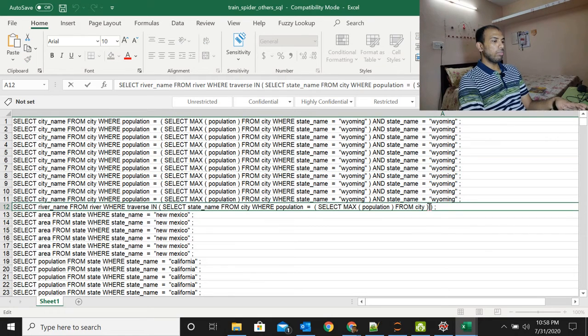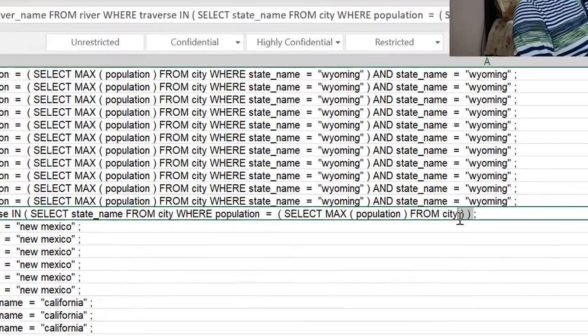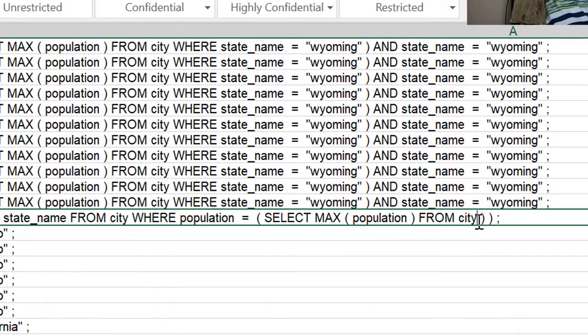Some things were already taken care of, for example the open bracket and close bracket. The dataset itself had spaces in there, so I'm good there. By SQL standards, it's not necessary that you keep the open braces a space apart from the population column, they can be close together, but they made sure that it's kept apart. Those are good things for us, so it makes our work easier.